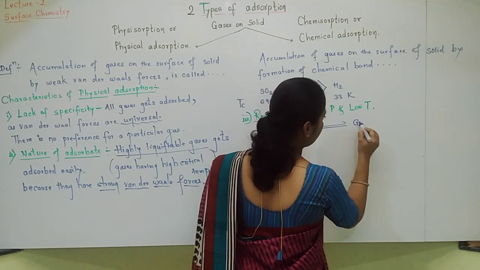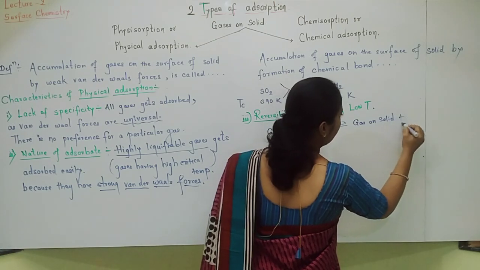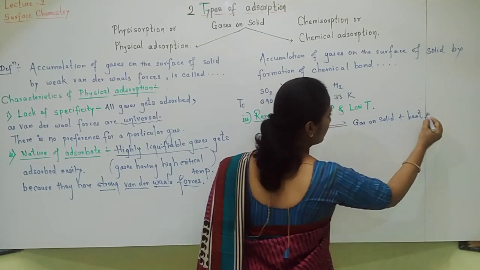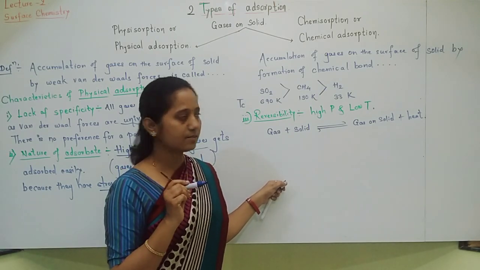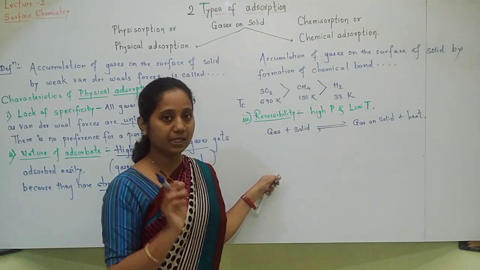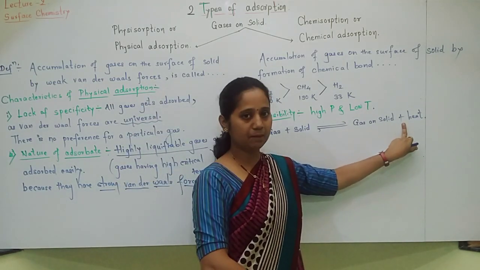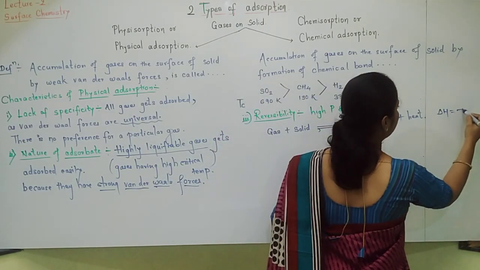Here I will write gas on solid, plus I must write heat. What is the reason why I wrote heat? Because in the previous class we have seen that adsorption is an exothermic process. Heat will be given out. That's why here I am writing plus heat. Delta H will be negative.